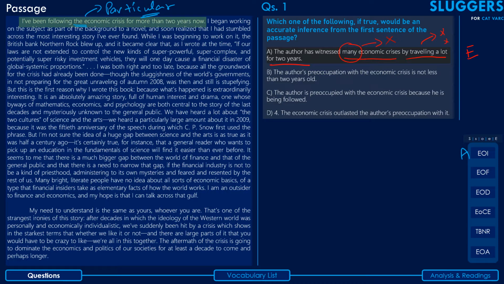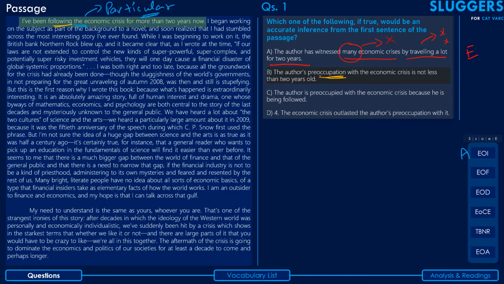The second option says the author's preoccupation with the economic crisis is not less than 2 years old. This basically means that the author has been occupied with the economic crisis for more than 2 years, and the sentence says that I've been following the economic crisis for more than 2 years. So yes, this does seem to make sense. However, we do have some reservation with the connotation of the word preoccupation. Following the economic crisis and preoccupation with the economic crisis, there is a very nuanced difference.